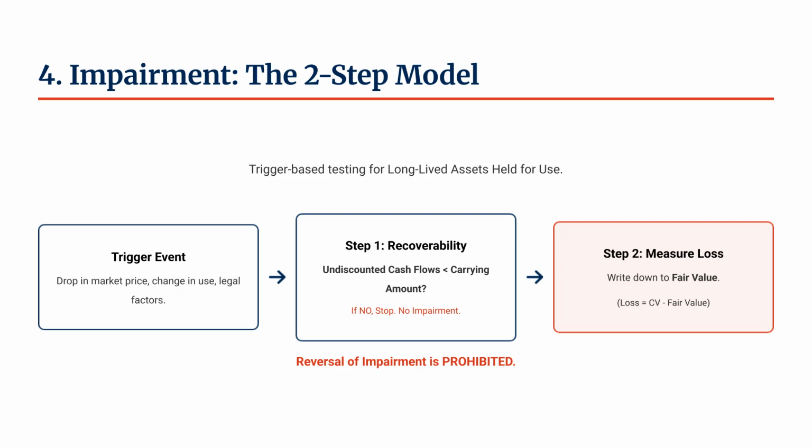Step 2 is the measurement. Only if Step 1 fails do we move to Step 2. Here, we calculate the loss based on fair value, which is usually discounted. IFRS skips Step 1 entirely. IFRS compares book value directly to recoverable amount. This means US GAAP is much slower to recognize impairments than IFRS.